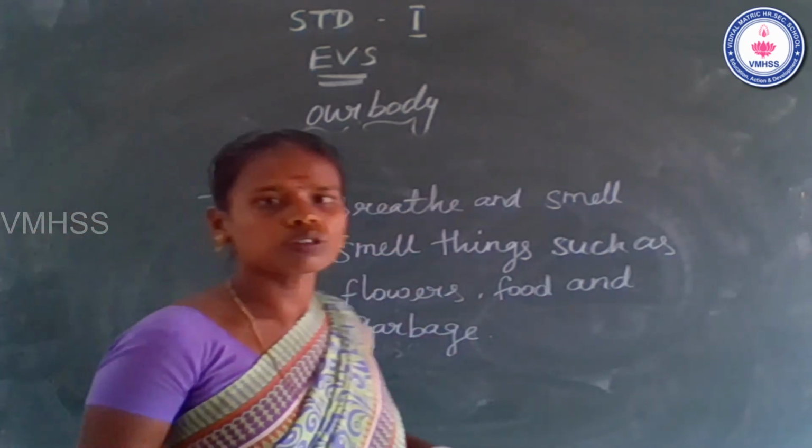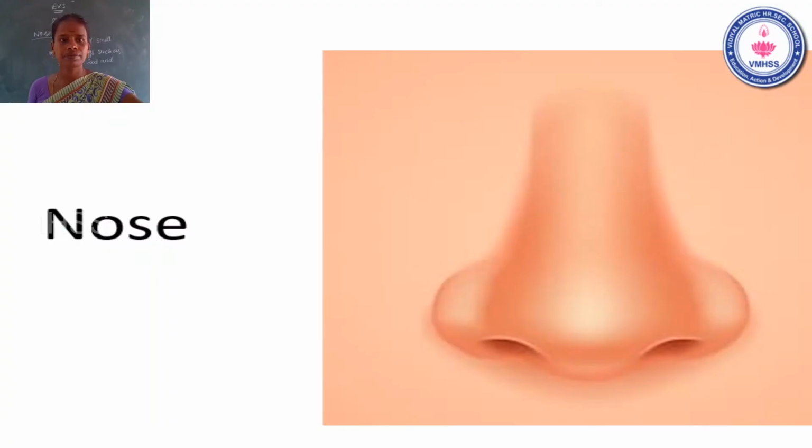So, okay, now go to the slide. See the nose picture. It helps us to smell things such as food, flowers and garbage. Okay, now go to the next one.